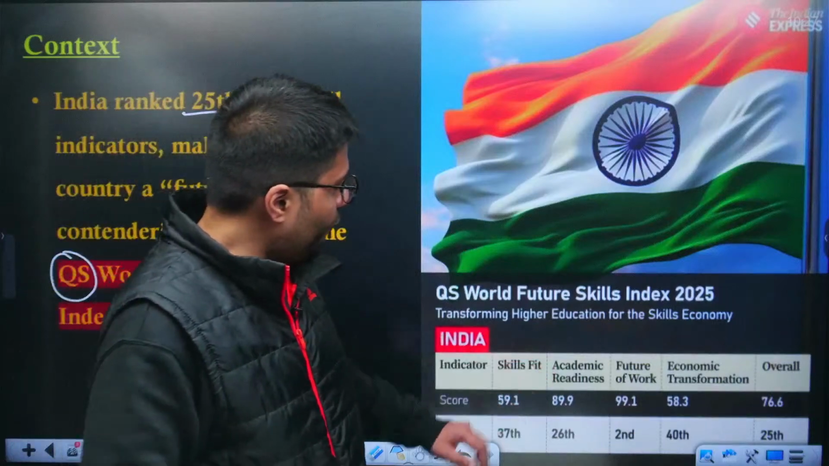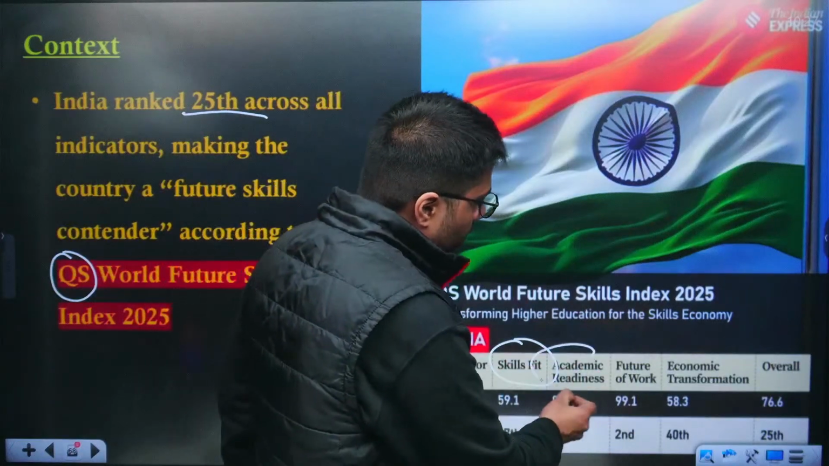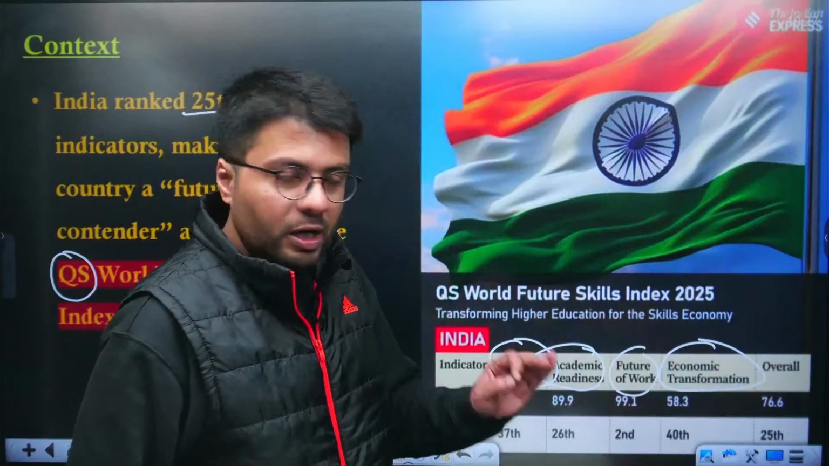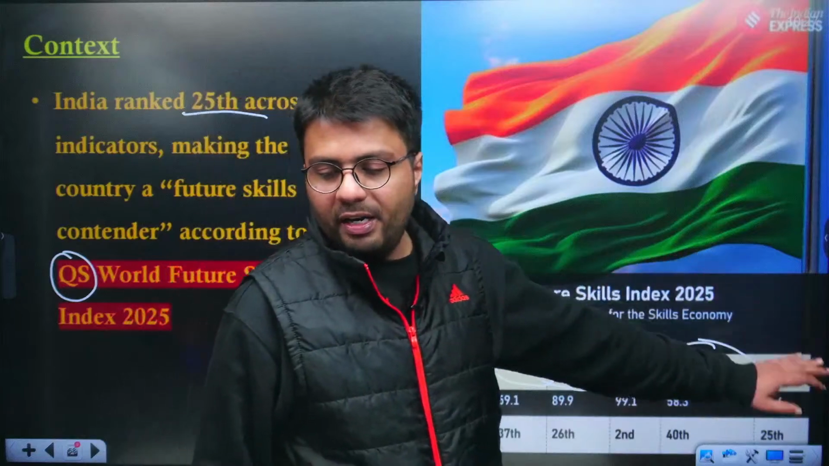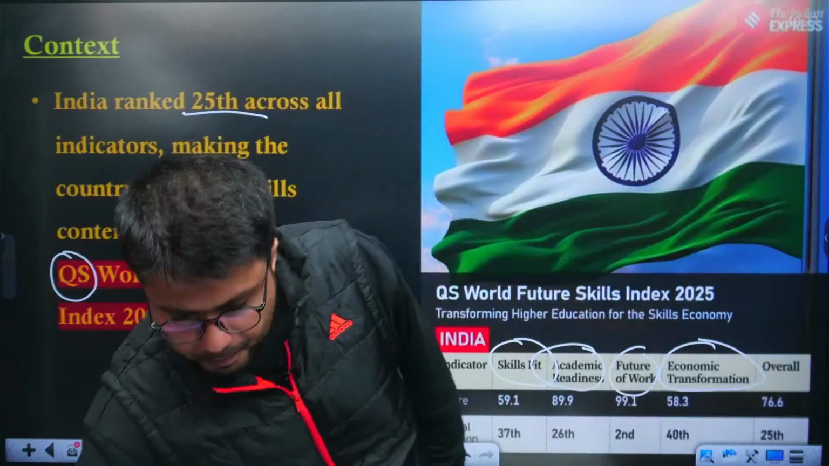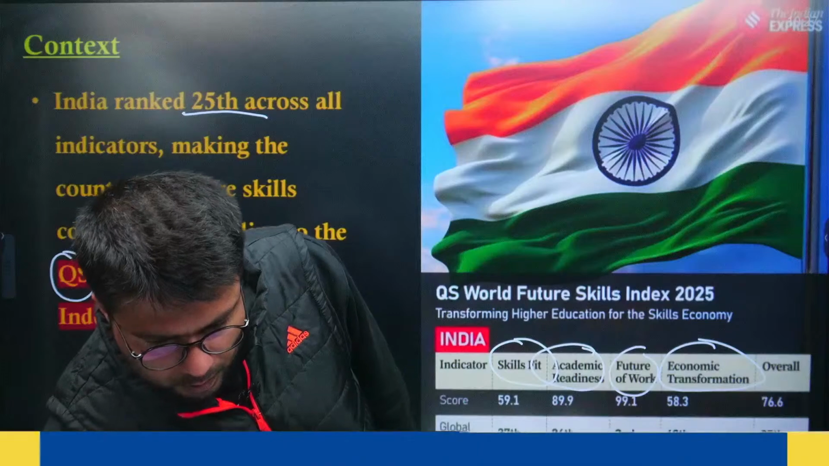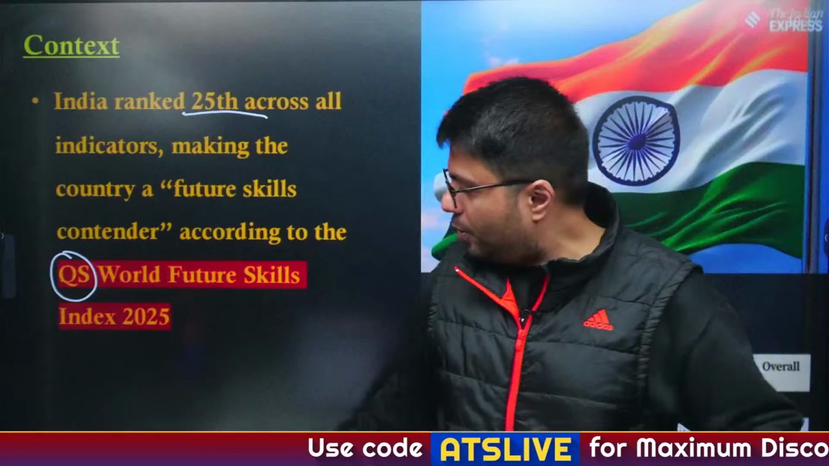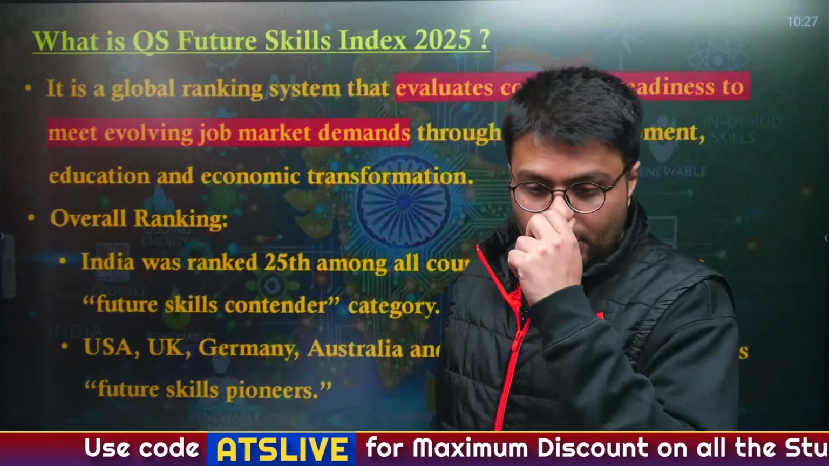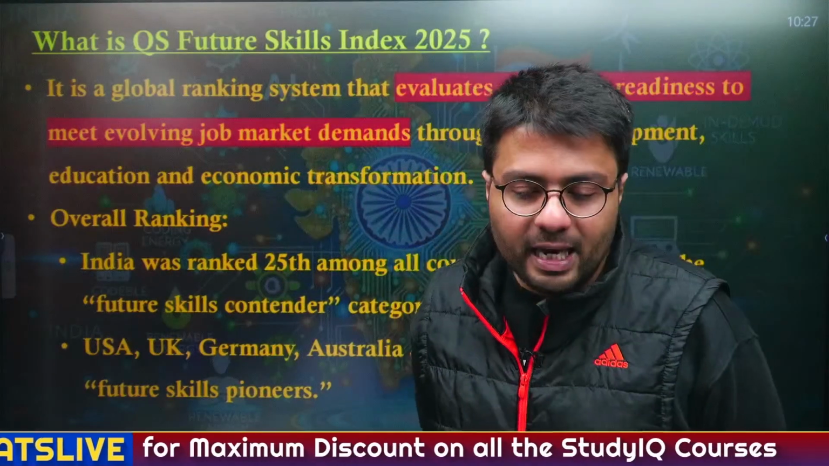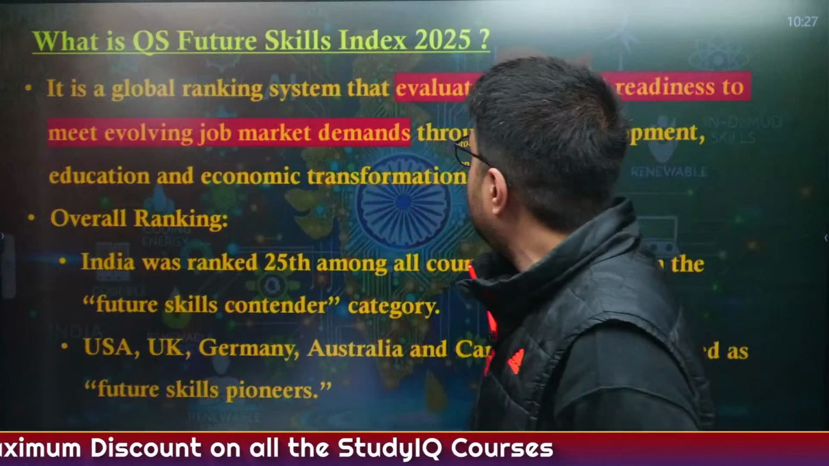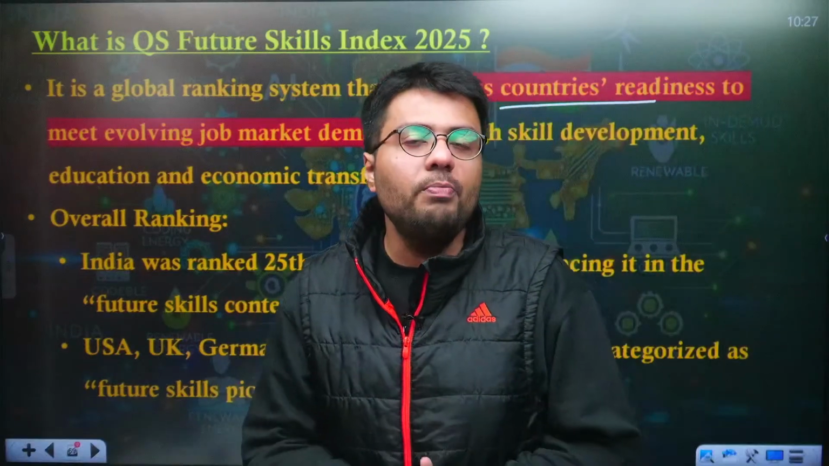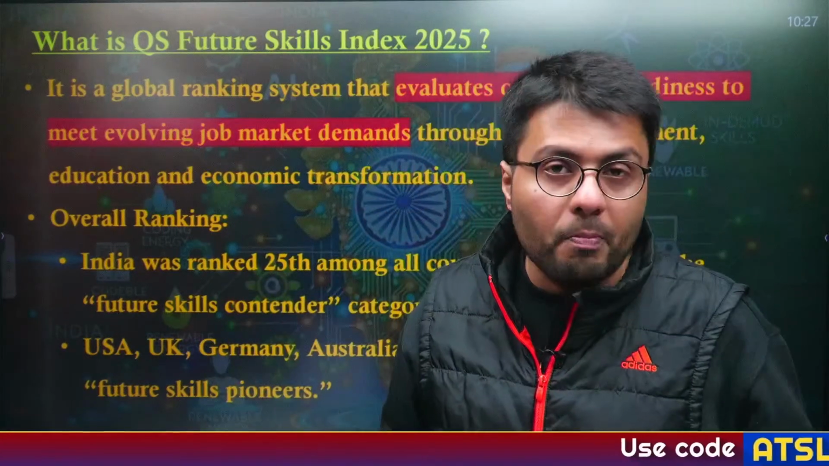Now, these are the 4 parameters based on which the report is compiled. We'll be discussing what these parameters are and what they include, and India has secured 25th rank overall. If you are not able to watch it, do not worry. Let us first of all try to understand what this index is all about. It is a global ranking system that evaluates any country's readiness to meet the demands of the evolving job market in the economy.